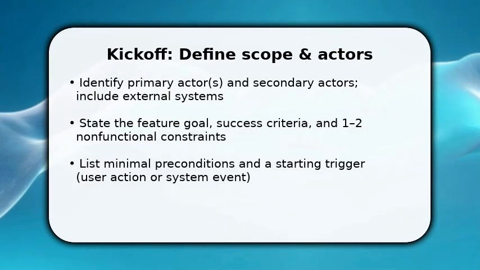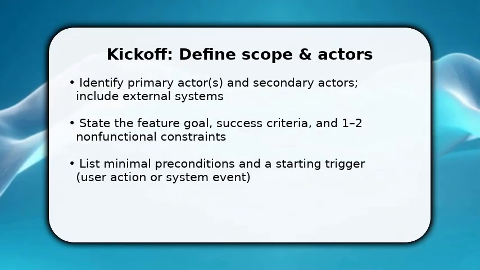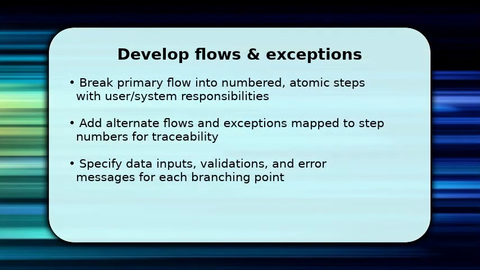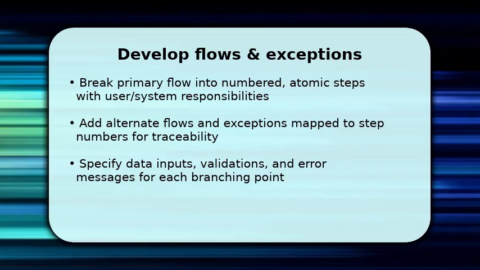Now draft a one-line primary flow to get momentum and prepare to expand that into detailed steps. You now expand the one-line flow into numbered, atomic steps so developers and testers can act without guessing. At each step, state who does what, user or system, and include expected data and validation rules.